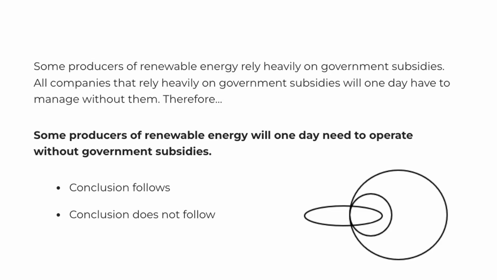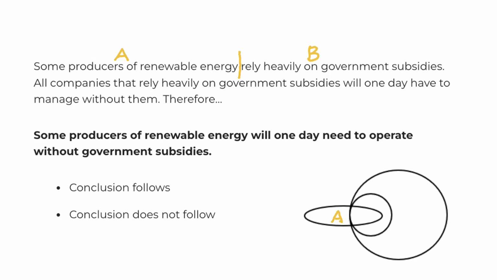So let's go ahead and reread the beginning of the statements. Some producers of renewable energy rely heavily on government subsidies. So this means we have a total amount of renewable energy producers, and some of them rely heavily on government subsidies. So we can essentially break this in half, and we can call this first portion A and the second portion B. So A is referring to the renewable energy producers, and B refers to those that rely heavily on government subsidies. So we have A, which is this ellipse.